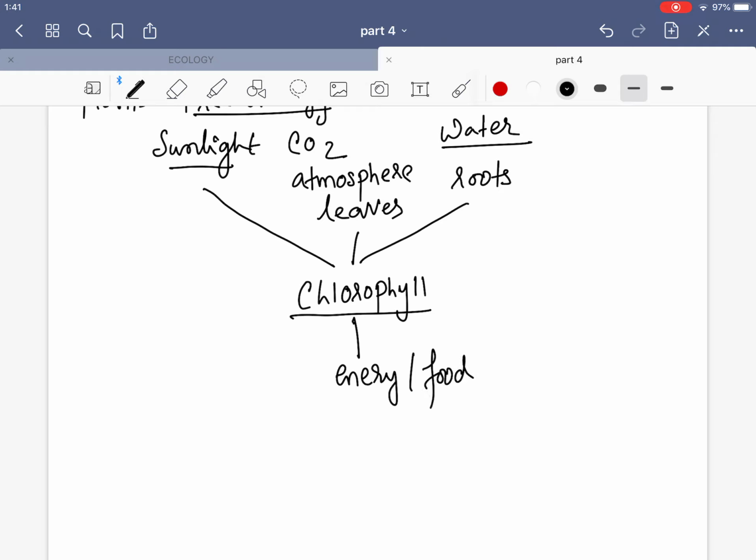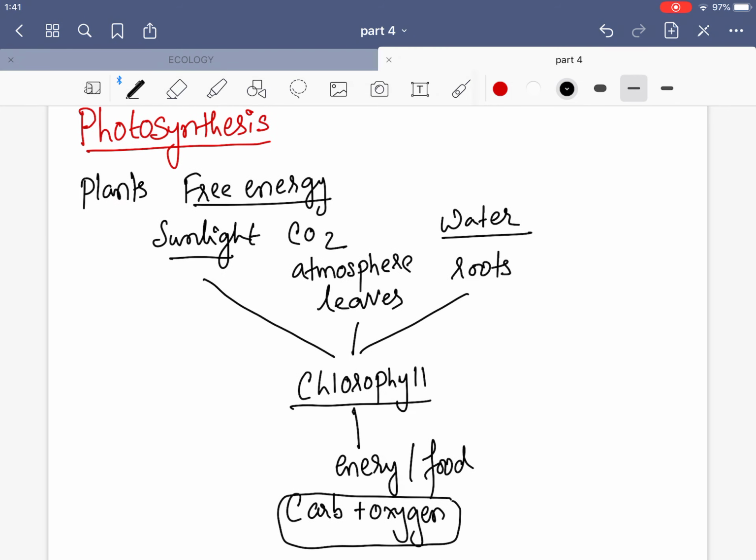And what is that food? Tell me, what is that food? That food is known as carbohydrates, and oxygen is also produced. So this is the process of photosynthesis. You can see that photosynthesis is not possible without sunlight, or without the atmosphere, or without water.